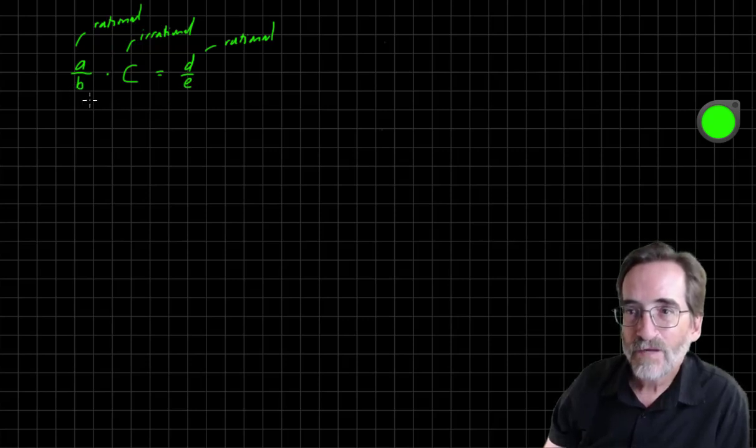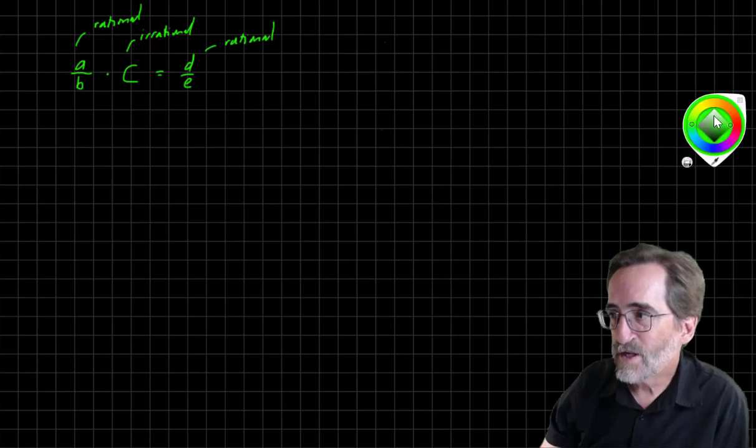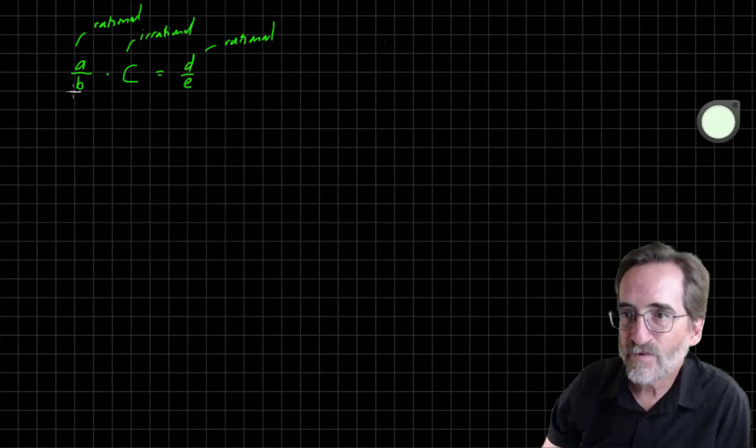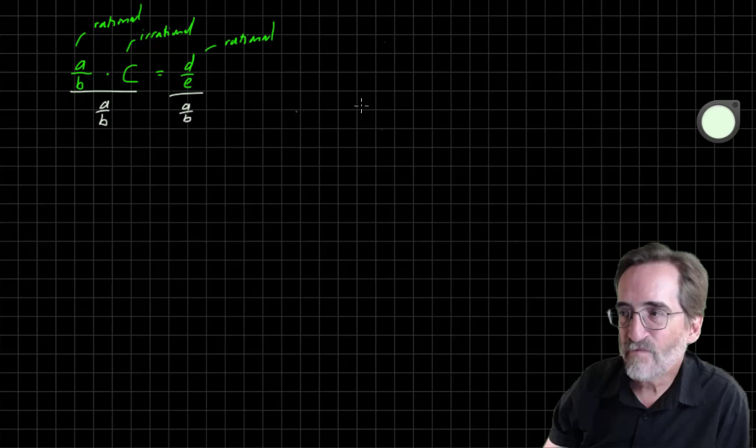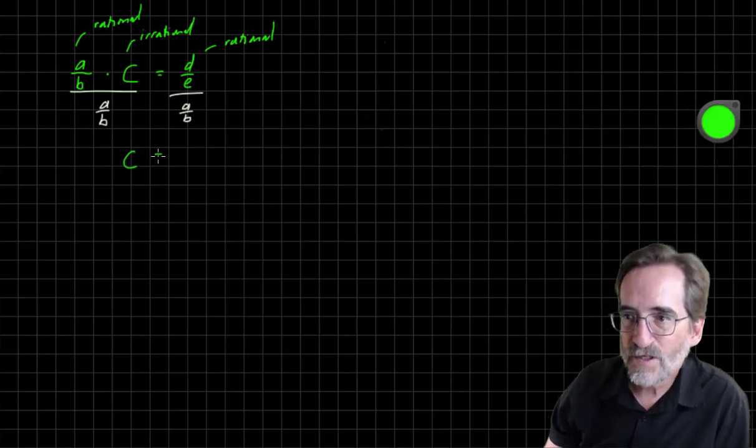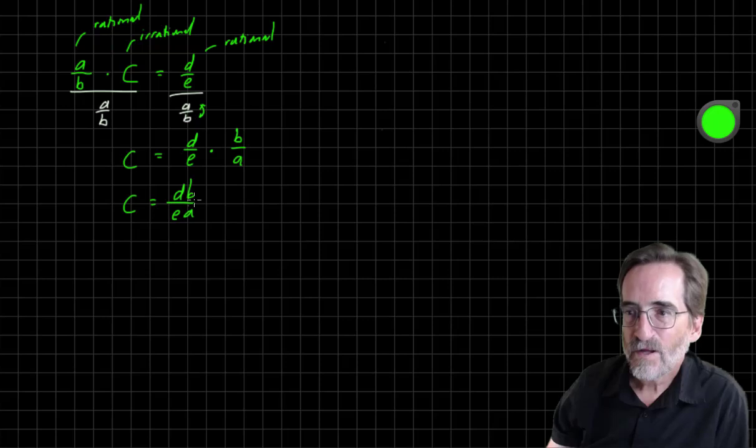Okay? You may recall that the way to get rid of multiplication is division. And to divide fractions is to multiply by the reciprocal. So C equals d over e times, take the reciprocal of this, b over a. So C equals db over ea. Okay?